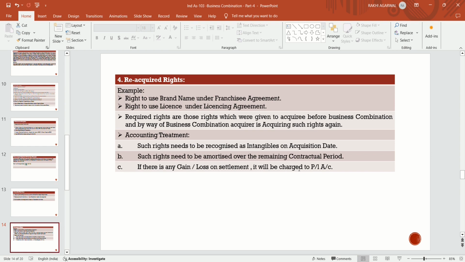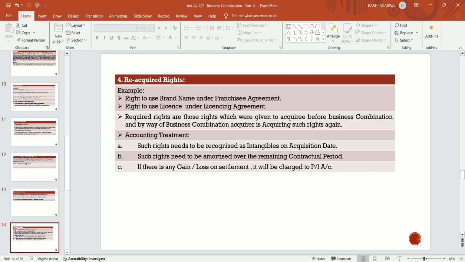At the time of acquisition of that business, the acquirer company will acquire such rights from B Limited and make an accounting treatment in its books. Such rights need to be recognized as intangible on the date of acquisition.